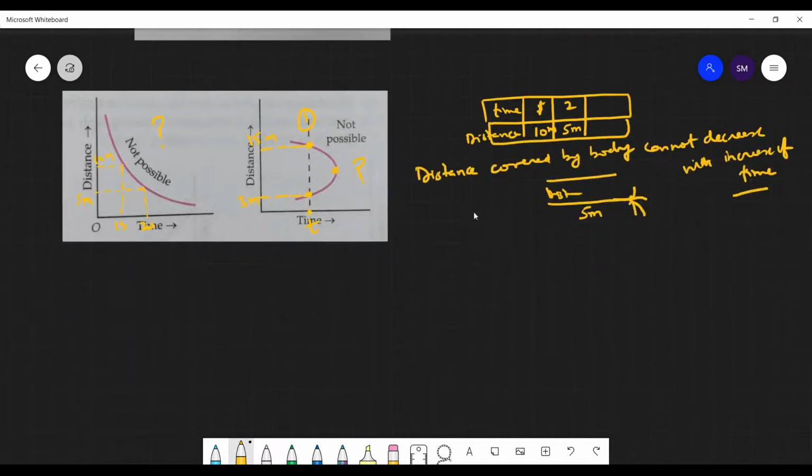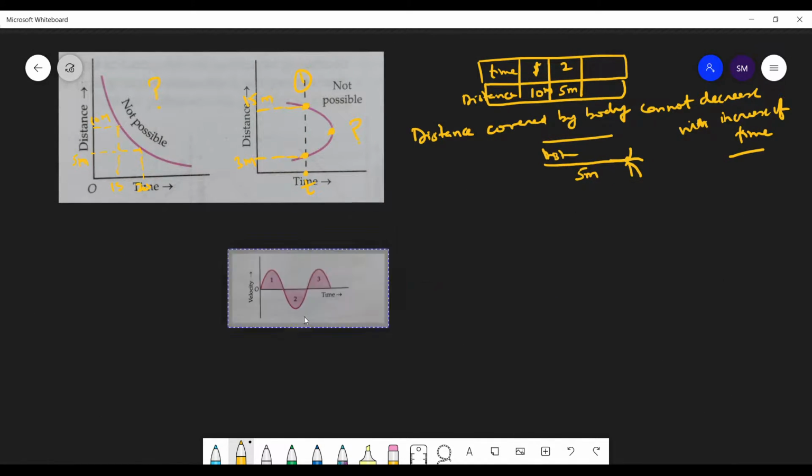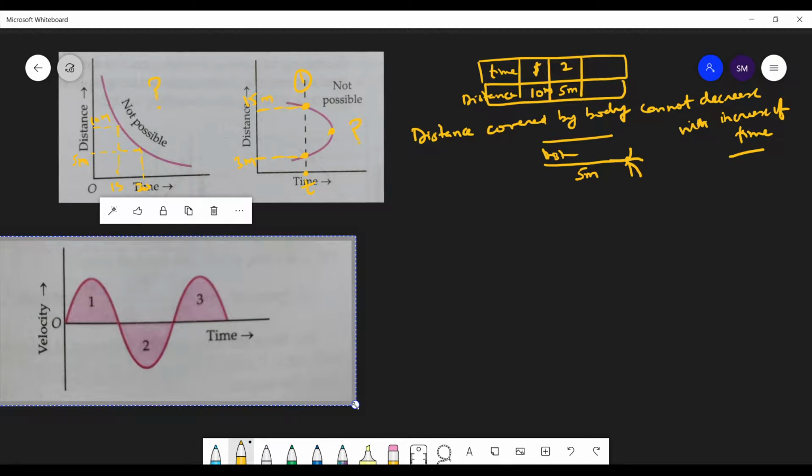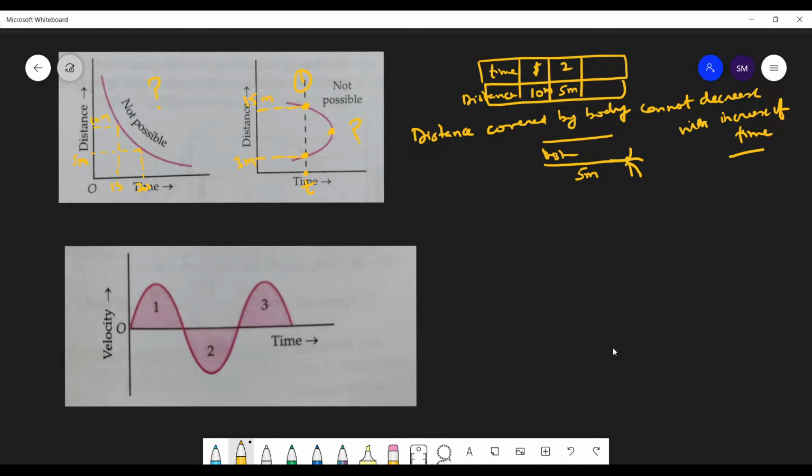Now let's look at this graph. This is a velocity time graph. What does the area of this graph give you? Displacement, the total area. So this is meter per second and this is second. Area means multiplying these two units, so meter per second into second, units will be meters. So that is displacement. The total area will give you displacement.